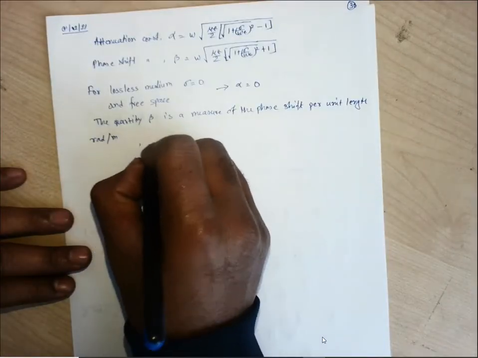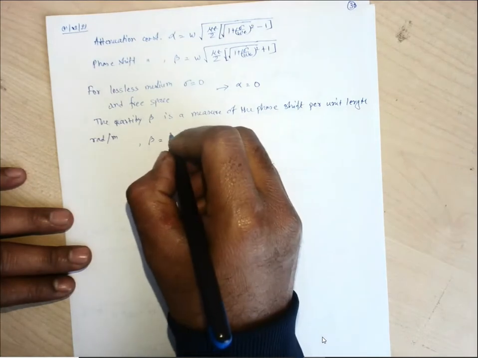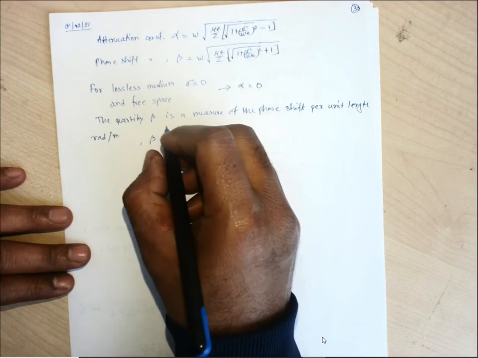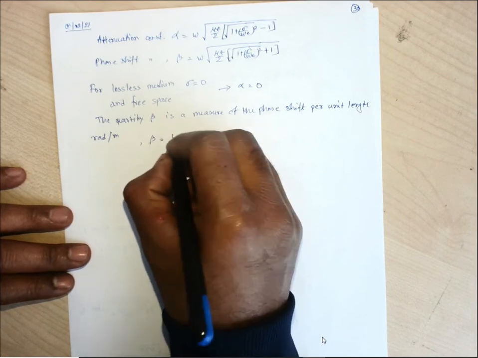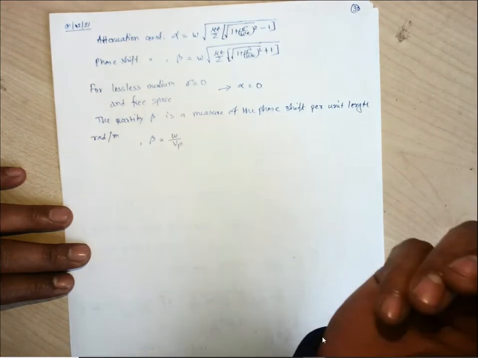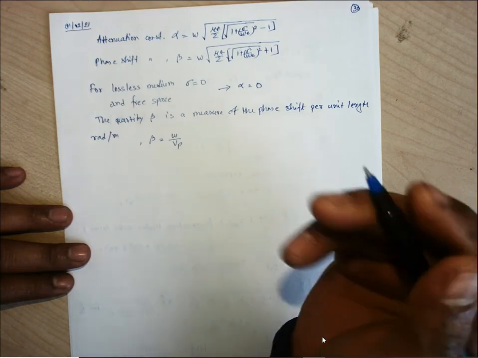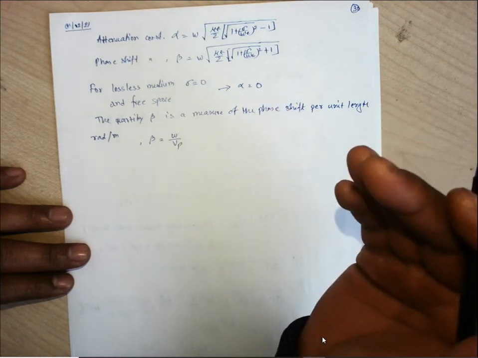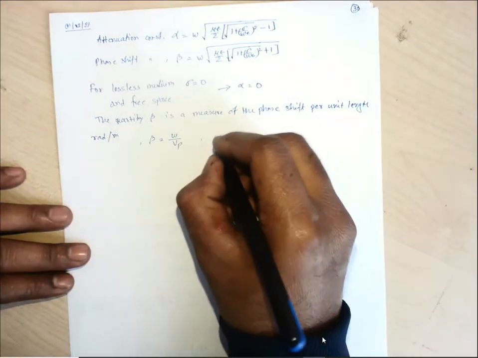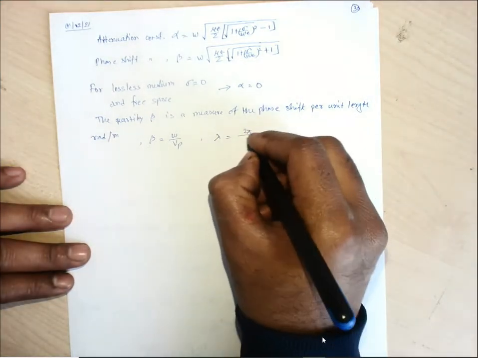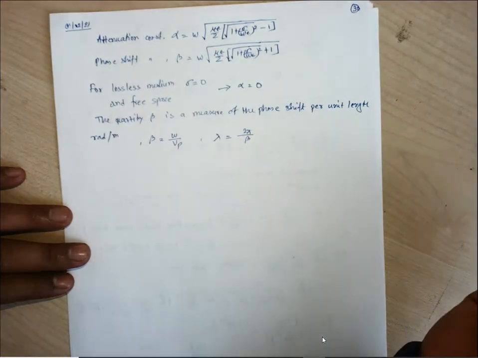This value beta has a relation with the phase velocity and frequency of the medium. So what is that? Beta is omega by Vp, where Vp is the phase velocity of that medium, that is, for a particular frequency component, the speed at which that component is changing its phase. And we have the relation with lambda: lambda is twice pi by beta.